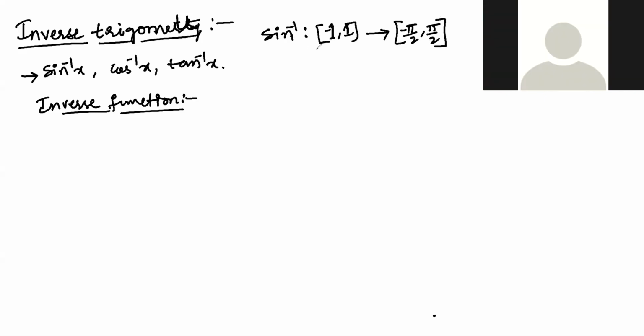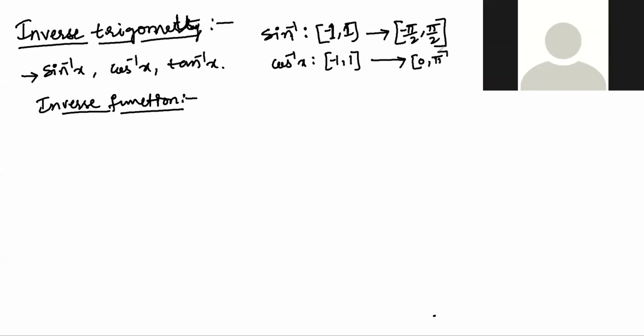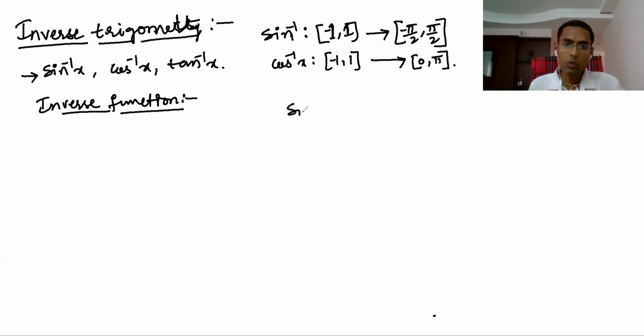Similarly, cos inverse x. This cos inverse x is also defined from where to where? Minus 1 to 1 to, again, 0 to pi. So this you know, but sine inverse of minus 1 means when the sine value is minus 1. For example, let's say some angle theta.